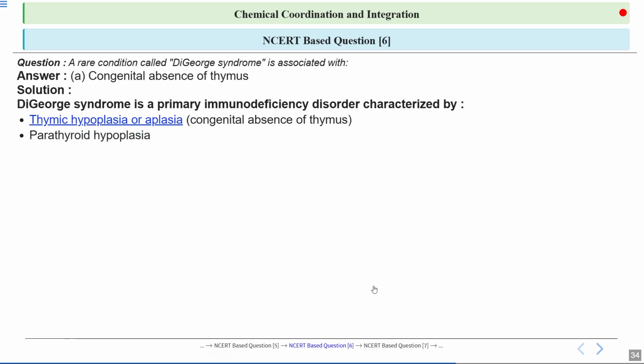Let's discuss the answer. DiGeorge syndrome is a primary immunodeficiency disorder characterized by the absence or hypoplasia of the thymus and parathyroid glands, leading to immune deficiency and endocrine abnormalities. Thymic hypoplasia, or aplasia, refers to the underdevelopment or complete absence of the thymus gland from birth. So this condition affects T cell maturation, leading to immune deficiencies and increased susceptibility to infections. So it is often associated with DiGeorge syndrome.